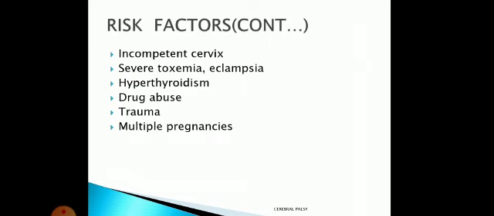Multiple pregnancies. So many times if there are twins or triplets, in that case also there are chances of damage to either both of the children or one of the children. Clear? So multiple pregnancy, because the nutrition will be divided. If there is only one baby, then whole nutrition and oxygen will be given to one baby. If there are multiple, it will be divided. Then placental insufficiency. So even if the mother is healthy, but the placenta is not formed properly, proper nutrition and oxygen will not be delivered to the baby properly.